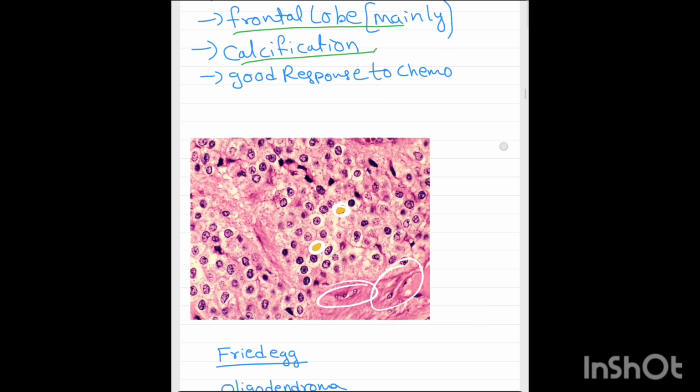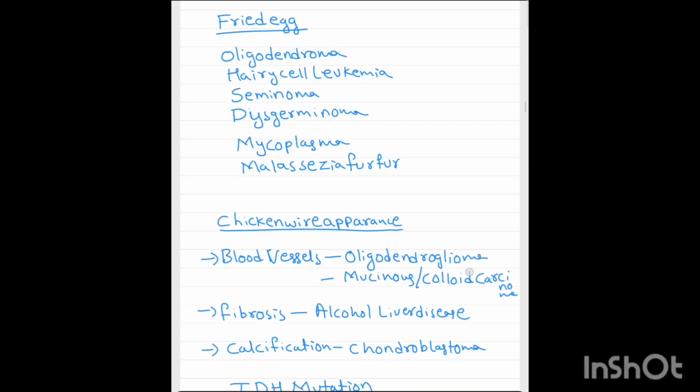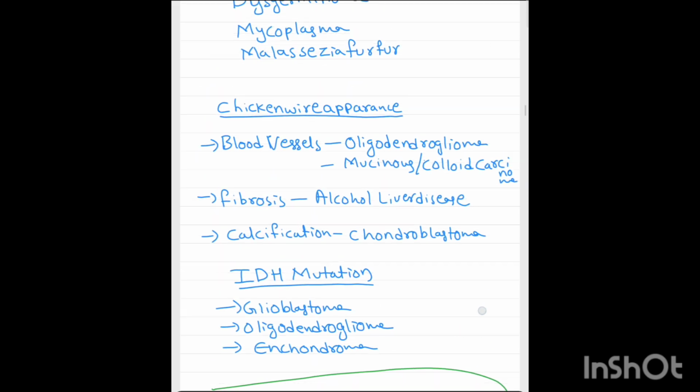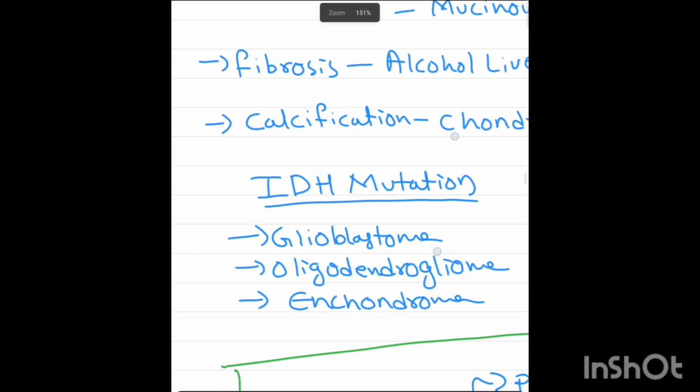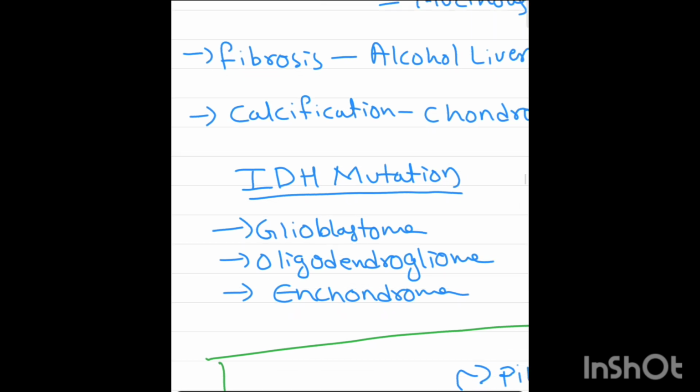Now, let us have a list of the commons. First, we will talk about the isocitrate dehydrogenase mutation. Three tumors show isocitrate dehydrogenase mutation: glioblastoma, the wild type and the mutant type we studied previously; then oligodendroglioma, which we studied right now; and next, enchondroma. These three tumors show IDH mutation.